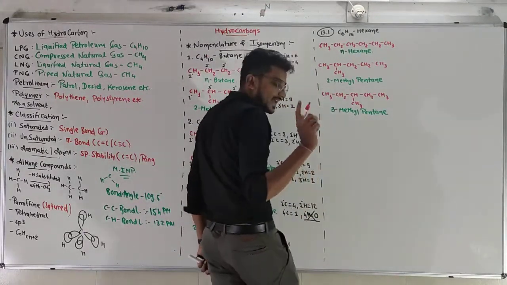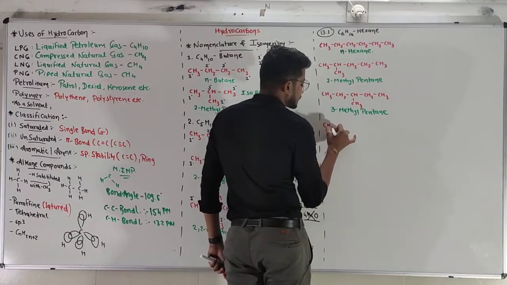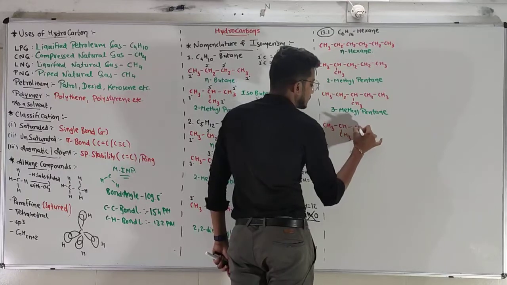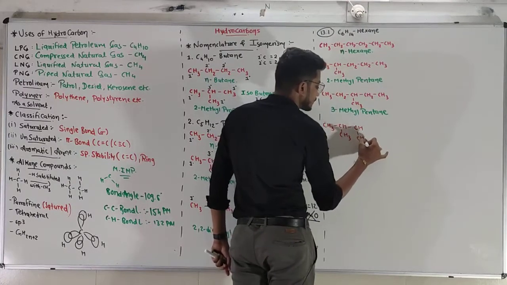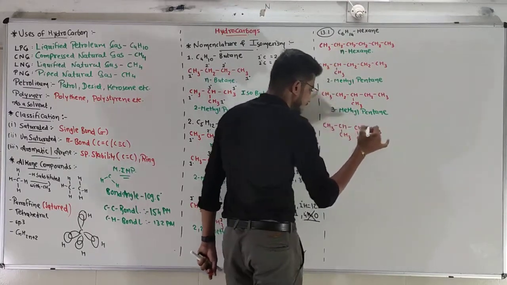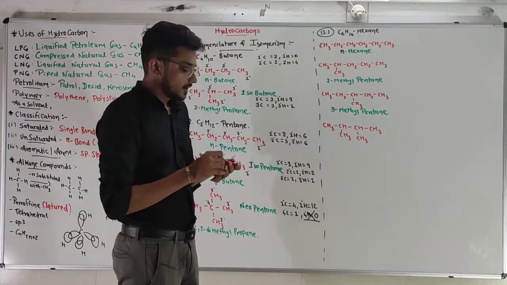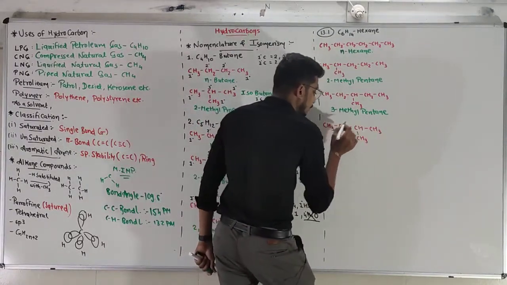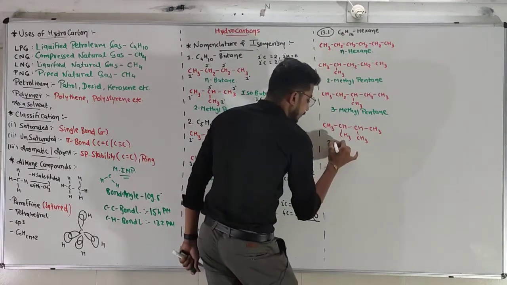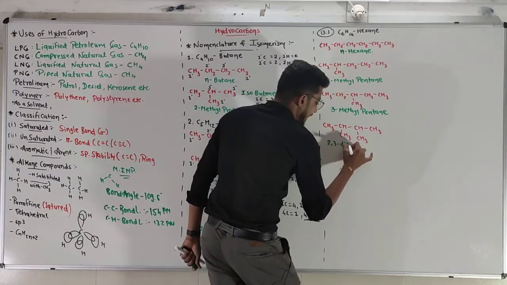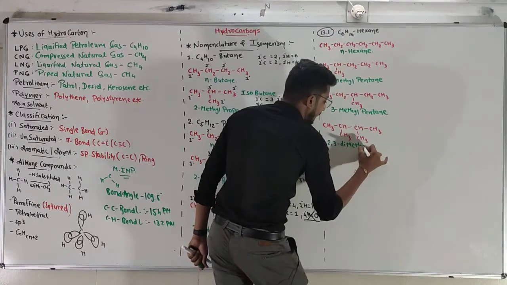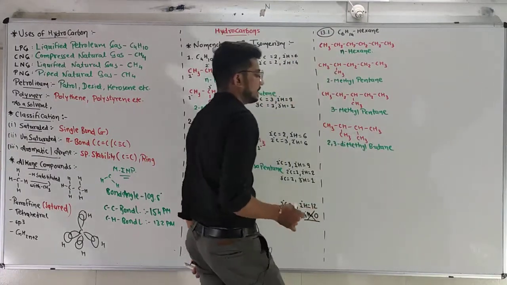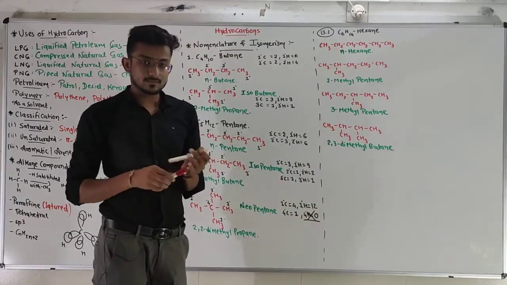Now make 2 branches. CH3, CH, CH3, CH, CH3, CH. 2 branches are there. That's why 1, 2, 3, 4. So 2, 3. 2, 3. Dimethyl, 4 carbon in a straight chain. That's why butane. The name will be 2,3-dimethylbutane.